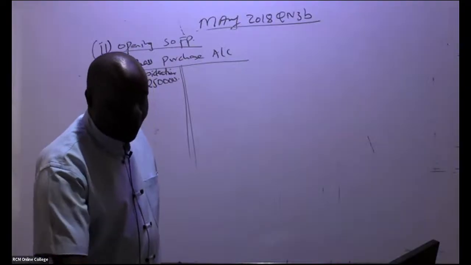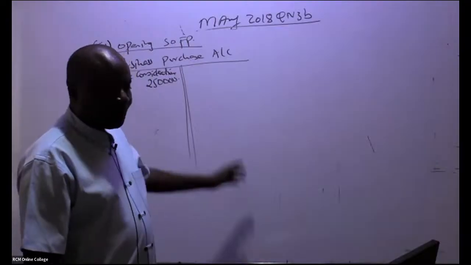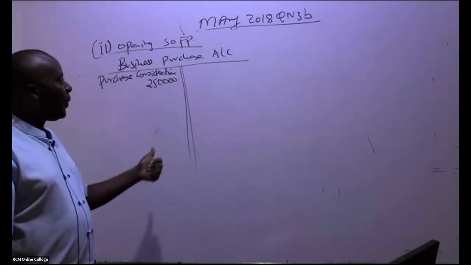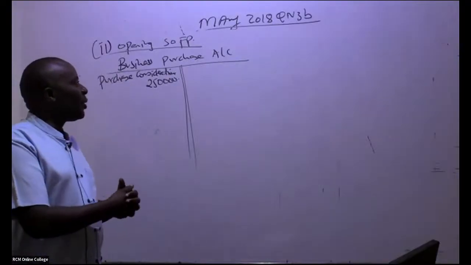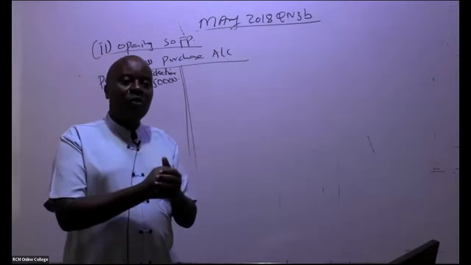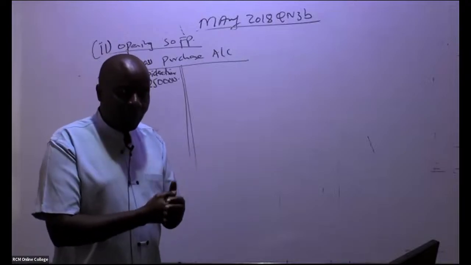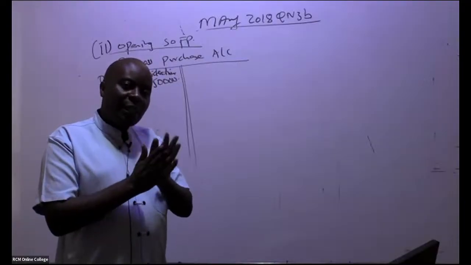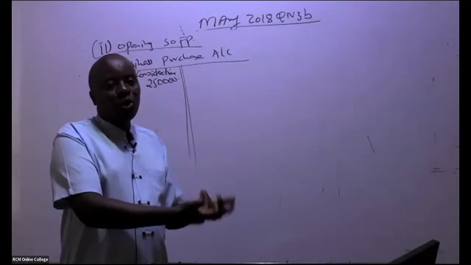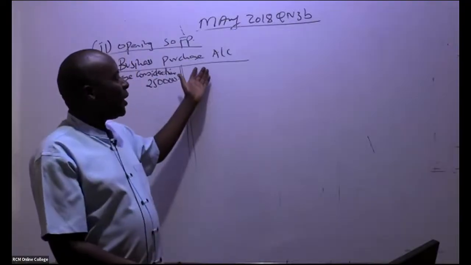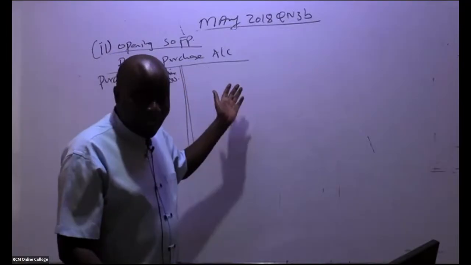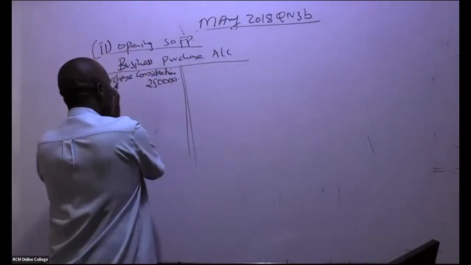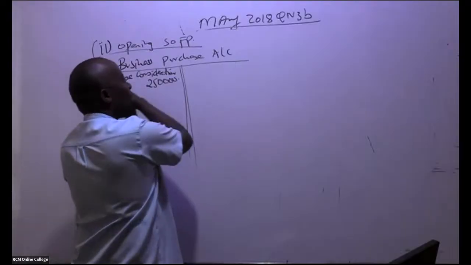So goodwill is what we are now trying to calculate. This account will give us the goodwill. So remember, ladies and gentlemen, what are we doing in a business purchase? First of all, we are purchasing those assets that the business took. When we purchase them, we debit those assets and then we credit this account. So we start with assets taken over. Here you are debiting the individual assets and then you credit this account.